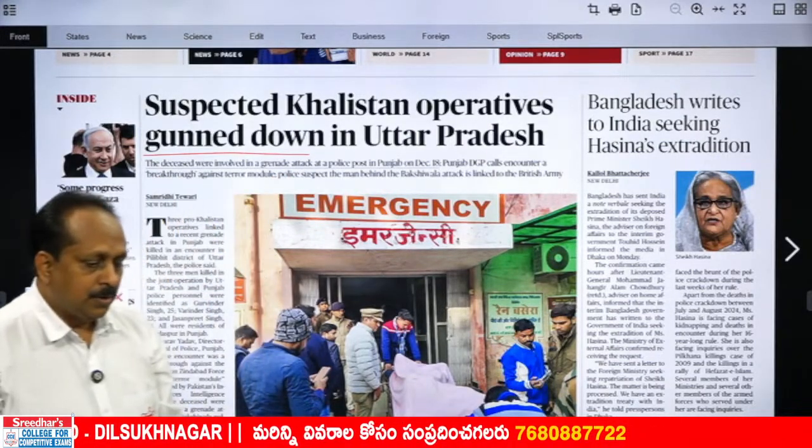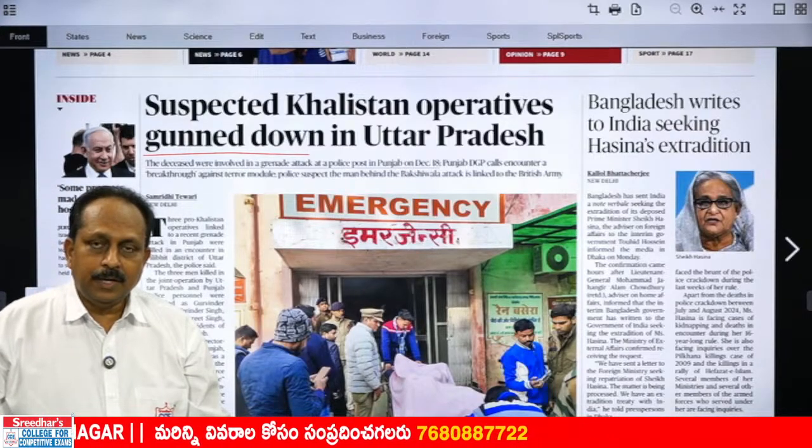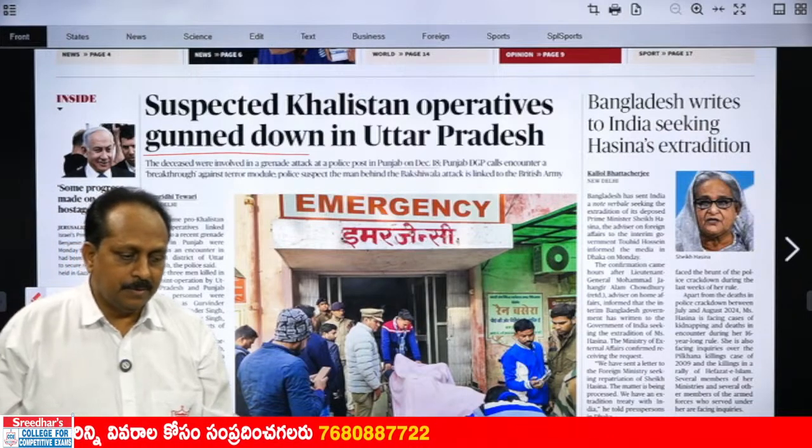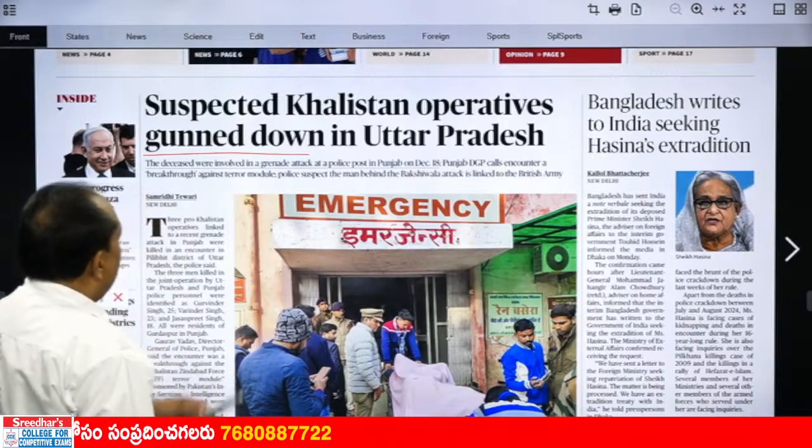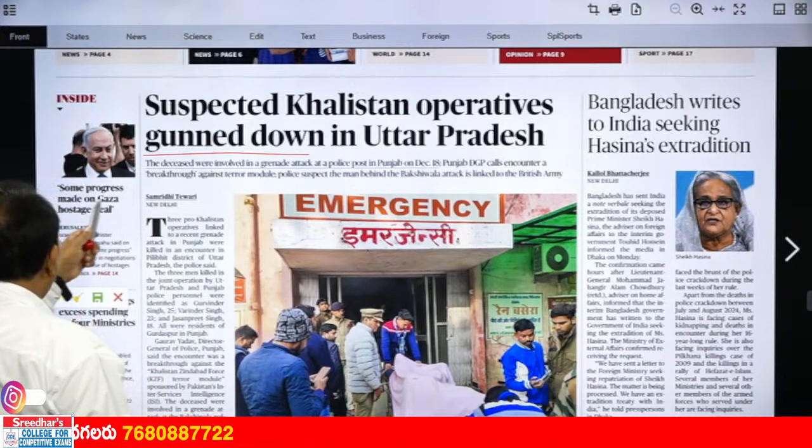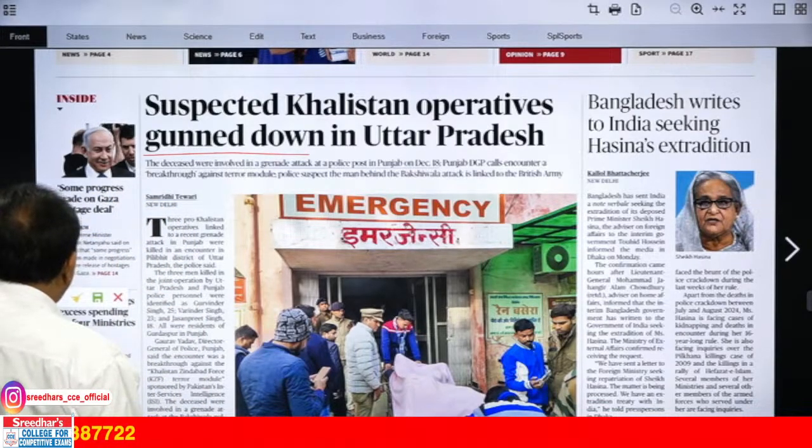Gunned down, you can also say shot down. They were shot down by the cops. You can use that expression as well. Otherwise, simple words. Some progress made on Gaza hostage deal.